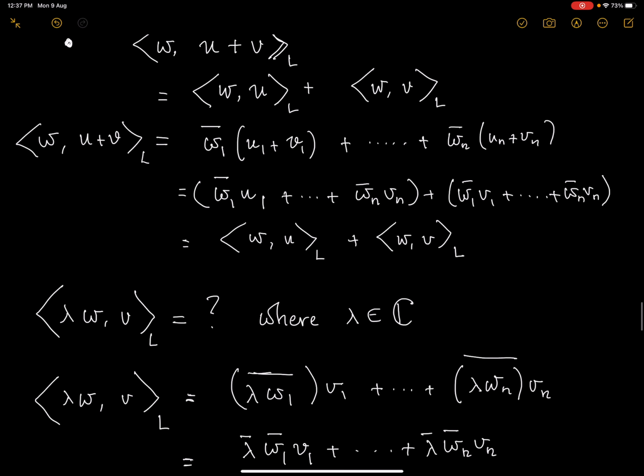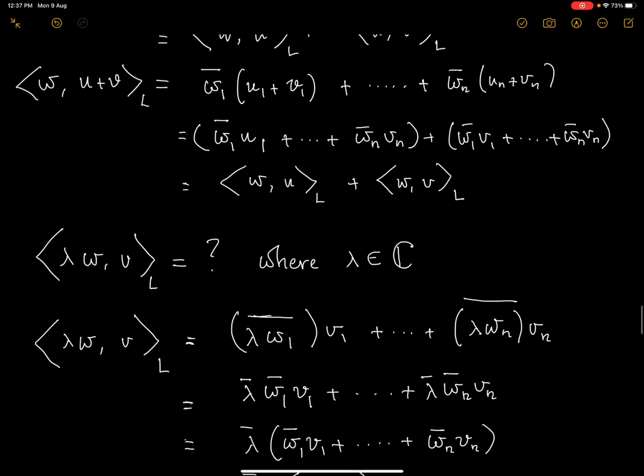Now, what happens if I multiply one of the vectors w and v by a scalar lambda, where lambda is a complex number? When I write down the definition of the left inner product, this is what happens. So now lambda w is the complex number with which I am taking the inner product with v.